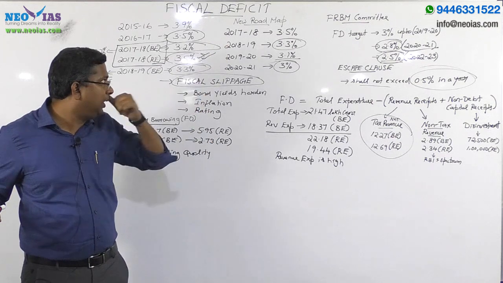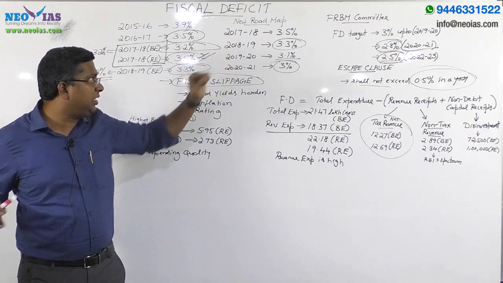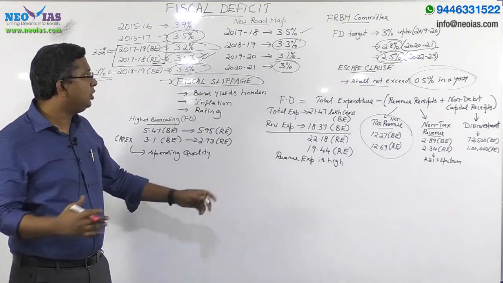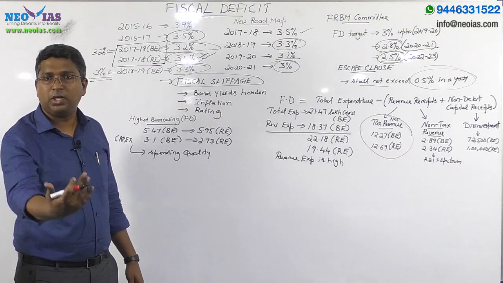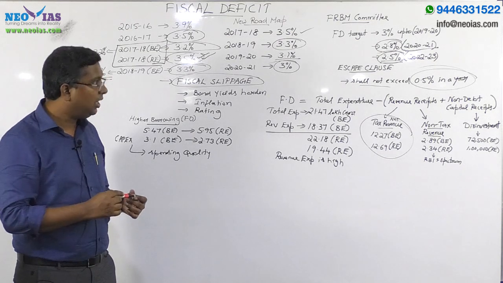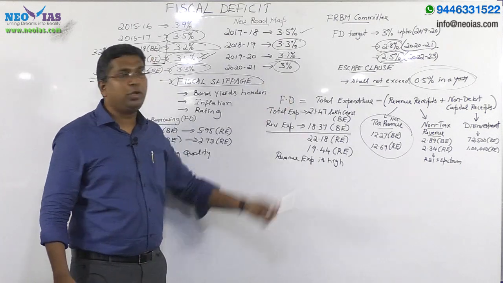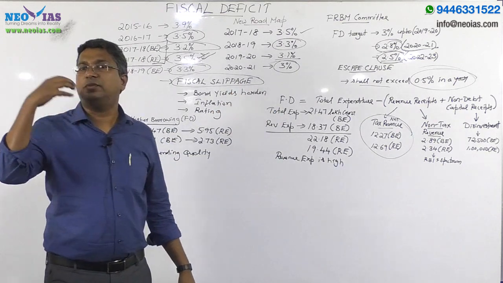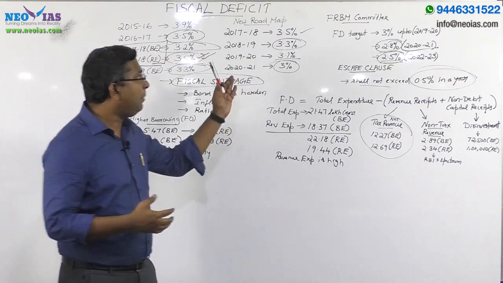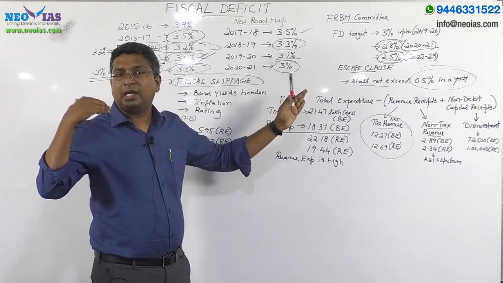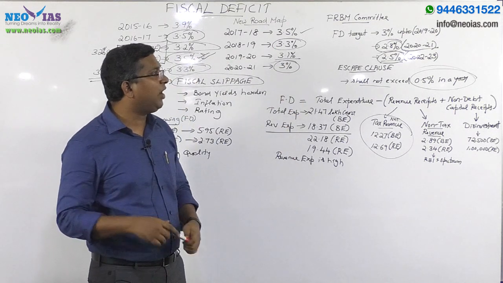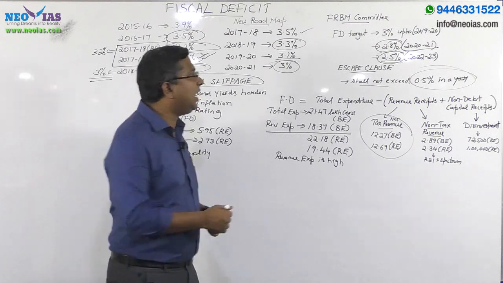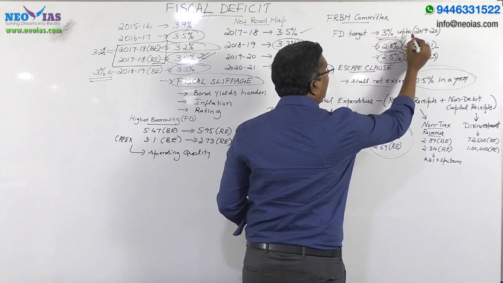The new roadmap is that in 2017-18 it is 3.5%. In the coming year the government will try to achieve 3.3%, then in the next year 3.1%, and in 2021 the government will achieve the target of 3%. But if you compare it with the target set by the FRBM committee, which wanted the fiscal deficit to be 3% up to